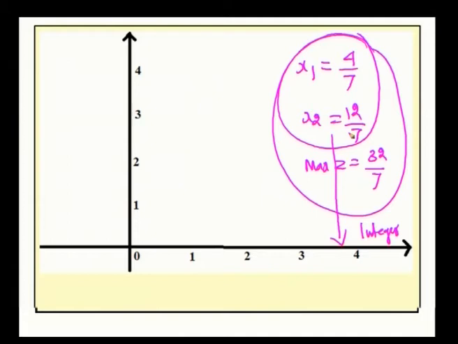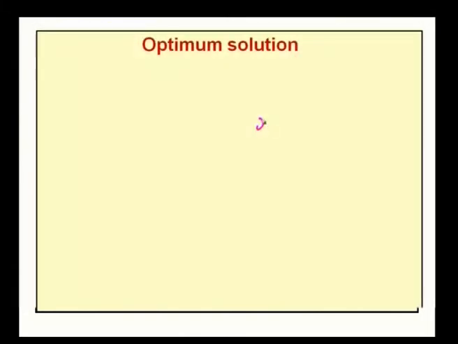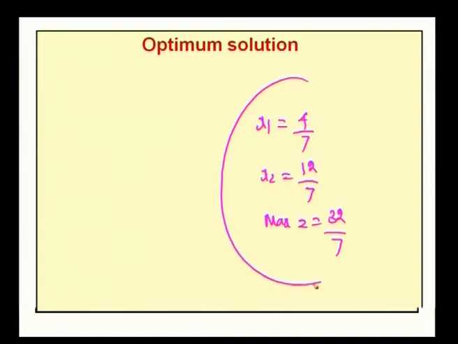So, the optimal solution to the given problem is x1 equal to 4 by 7 and x2 equal to 12 by 7 with maximum z equal to 32 by 7. Now, we have to convert this non-integer solution into an integer solution using the branch and bound method, which we discuss in the next session. Now, let me summarize the branch and bound method which we discussed so far.